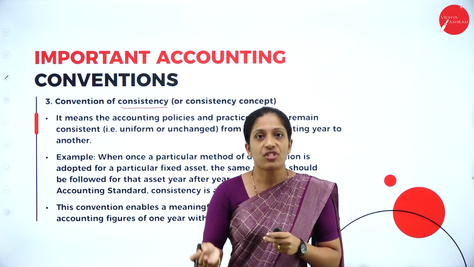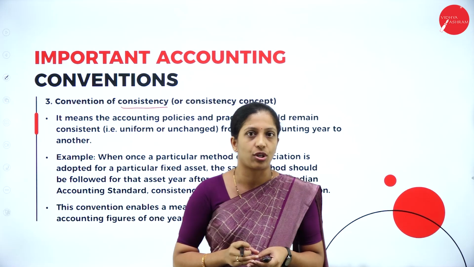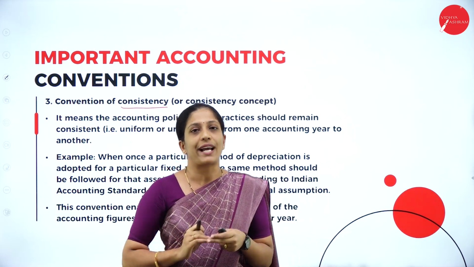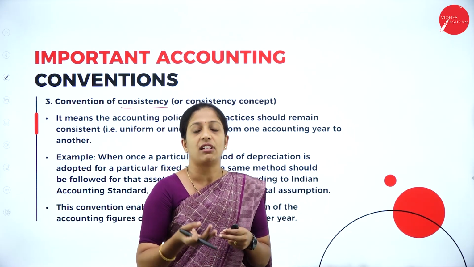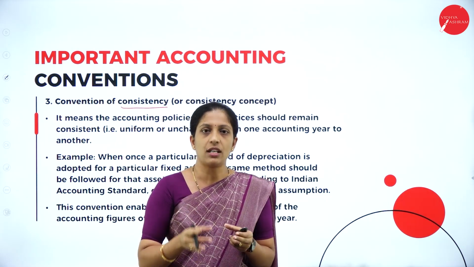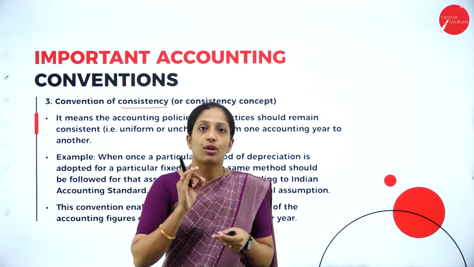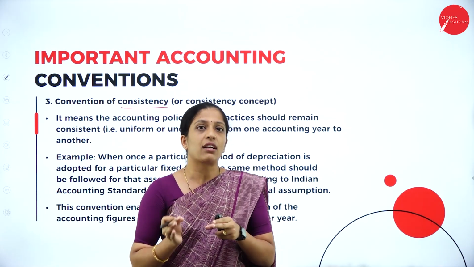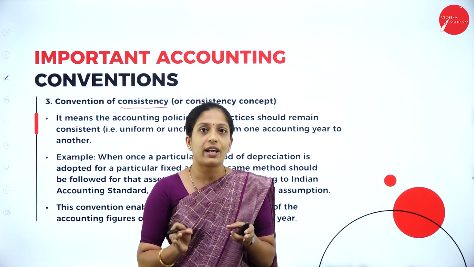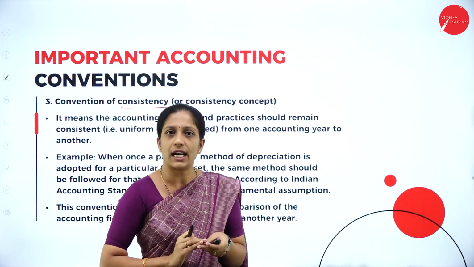When you keep on changing the methods, for example in the calculation of depreciation, there are various methods to calculate depreciation like the straight line method and the written down value method. Suppose you are following a particular method, follow the same method year after year. Don't change the method. When you change the method, the accounting results will also change, and you can't compare your accounting result from one year to that of another year.